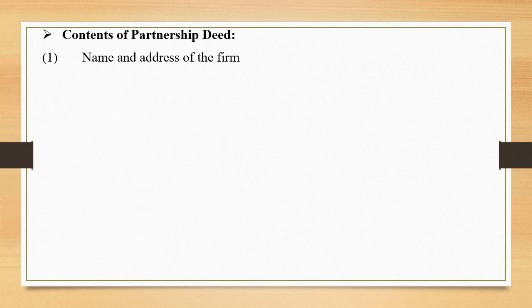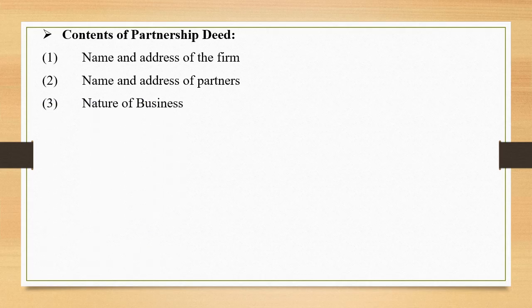Now, let us go through the contents of partnership deed. Number 1, name and address of the firm. Number 2, name and address of the partners. Number 3, nature of the business which the firm proposes to carry. Number 4, capital contribution. Over here, it is required to mention the amount of capital to be contributed by each partner. Number 5, interest on capital.